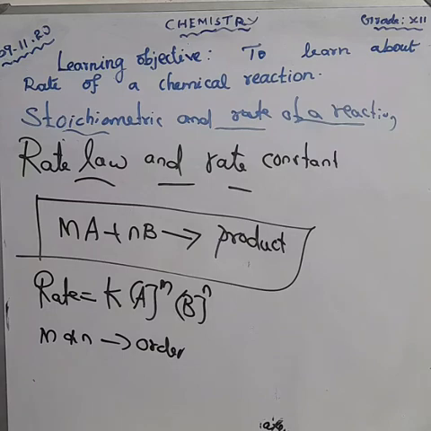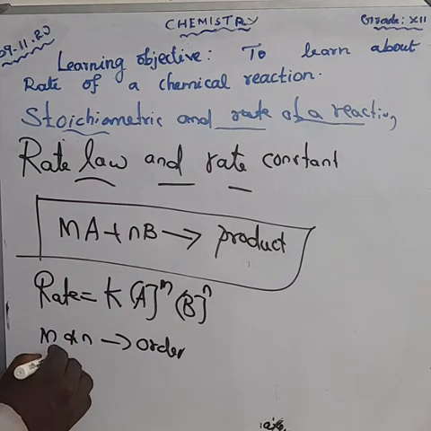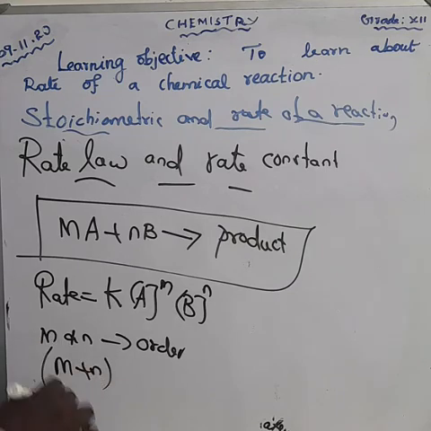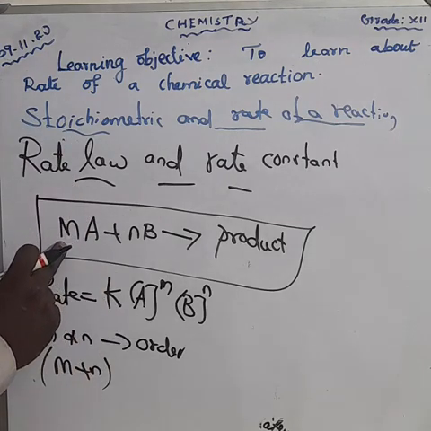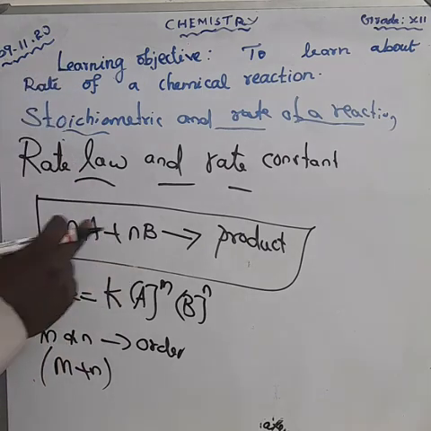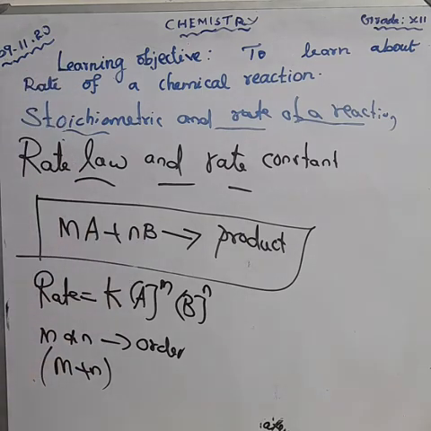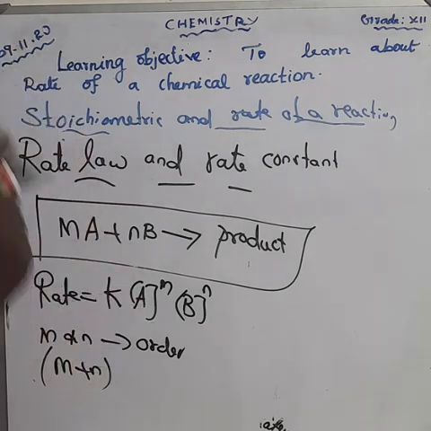Anyhow, the overall order of the reaction is given by m plus n. Here don't forget that the values of the exponents m and n in the rate law must be determined by experiment.